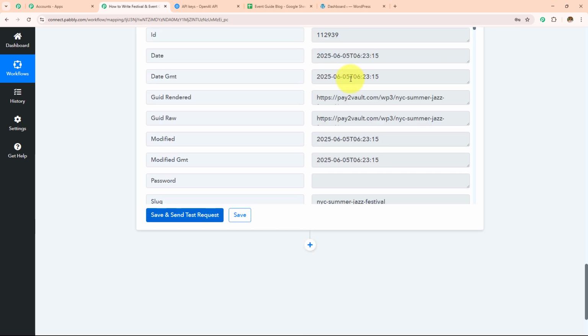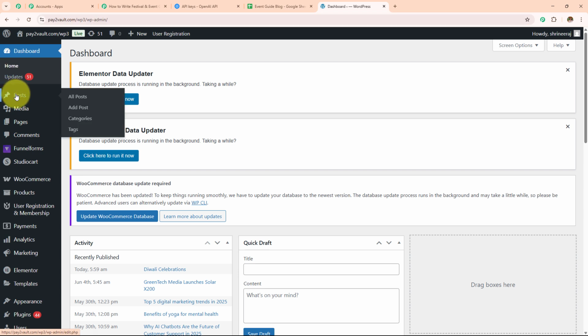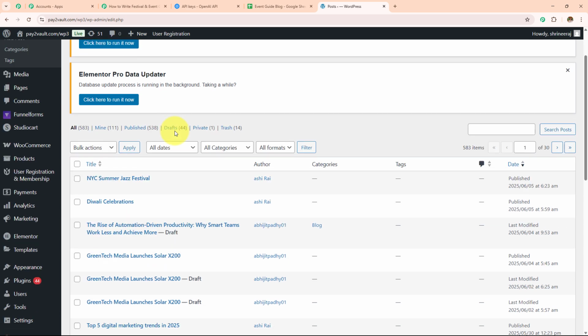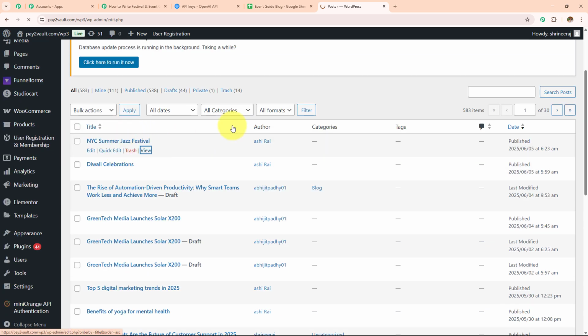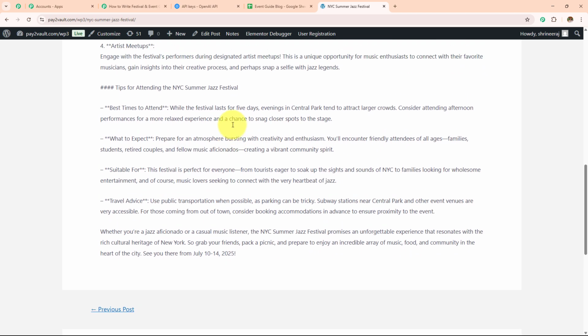Here we have received the response. Now let's open my WordPress. On the left hand side where I can see all these options, I'm going to go towards this all posts. And here it has been created. I'm going to click on this view, NYC Summer Jazz Festival, and this is the same exact post.